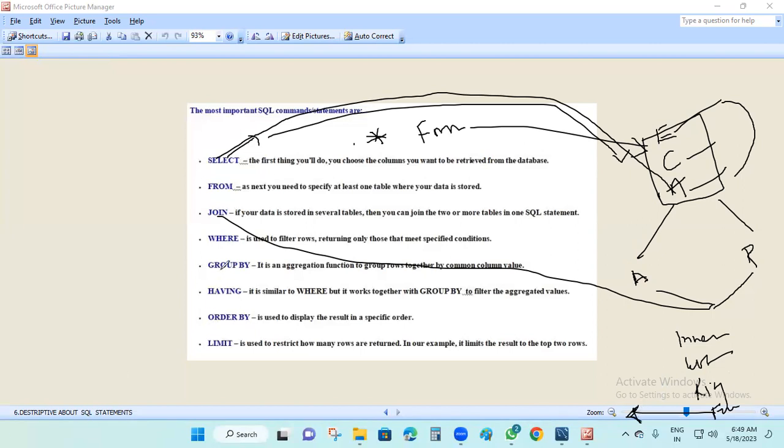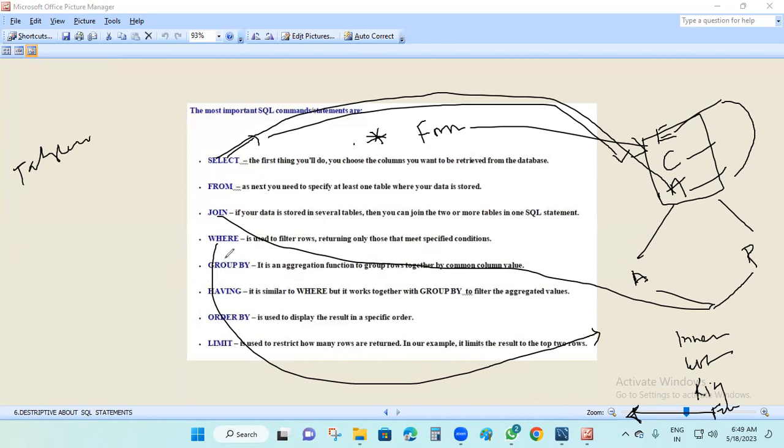Now coming to where. Where means we can apply filtering of data. In Tableau, what is the filter?